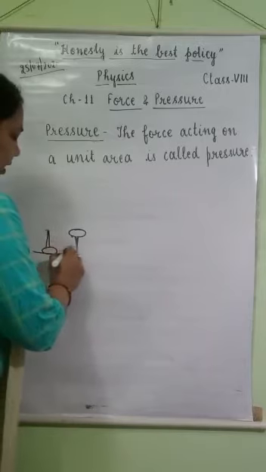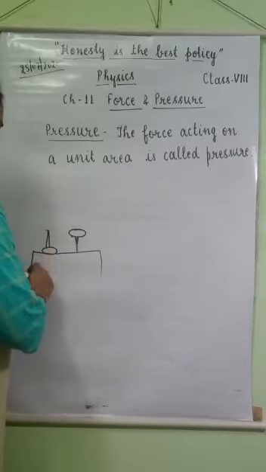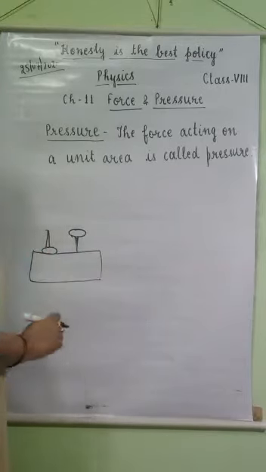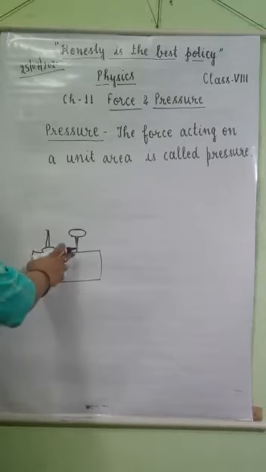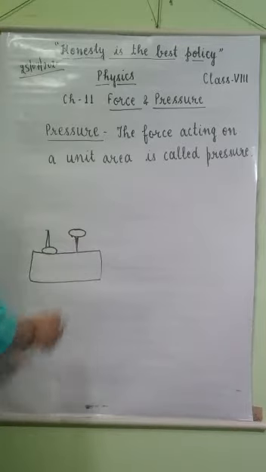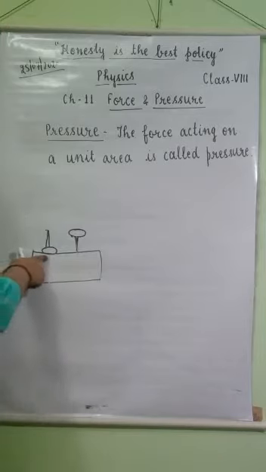Here is a wooden plank, and when you try to push a nail into the wooden plank on the side of its head, and when you push this nail with the pointed side, which is easier to push, the head side or the pointed side?